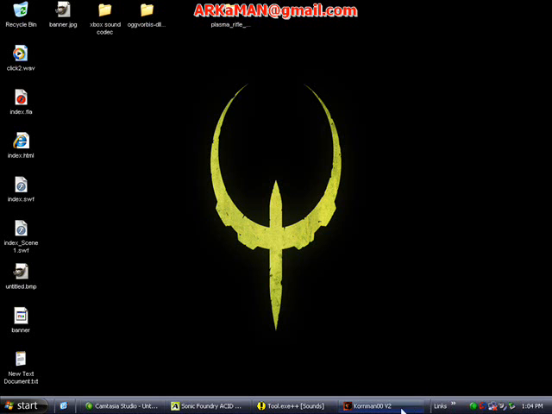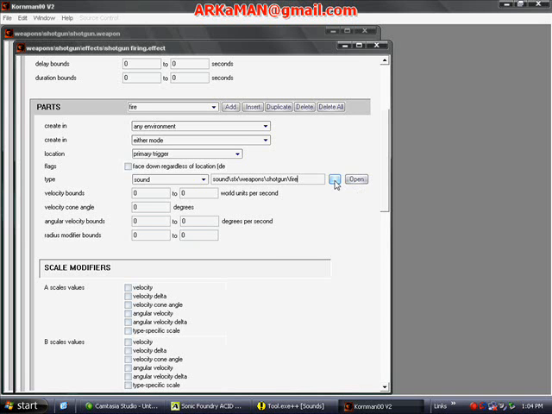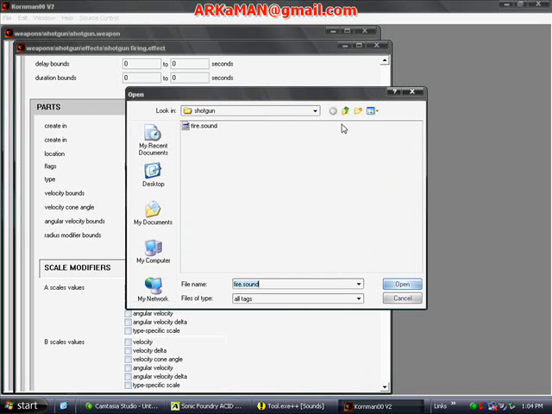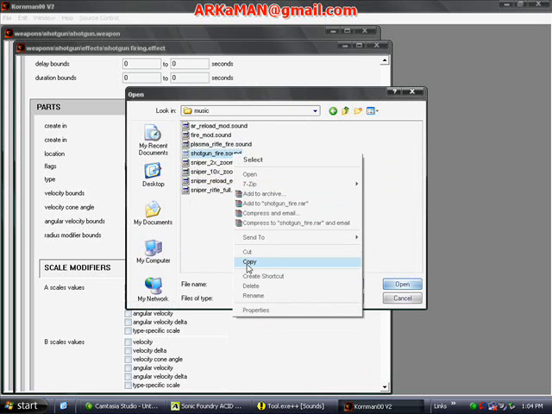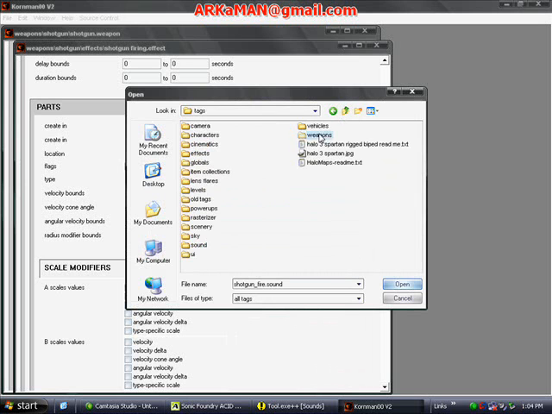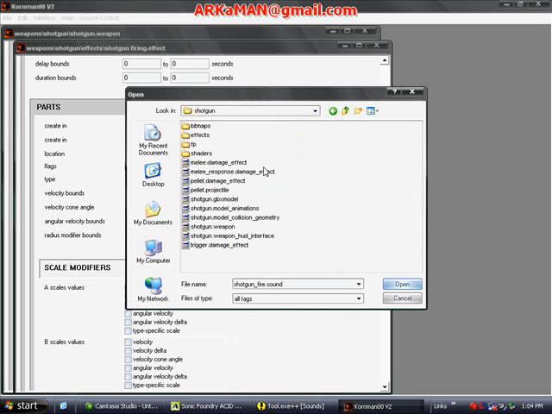Quick, go ahead and click on the 3 dots and go up to where it was saved. It was saved in tags, sound, music, music, and then you should find it, shotgun fire. So copy that, put it in the weapons, shotgun, and paste it, just to keep it all in the family.